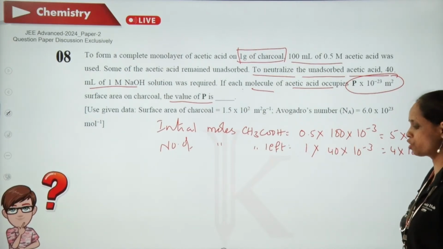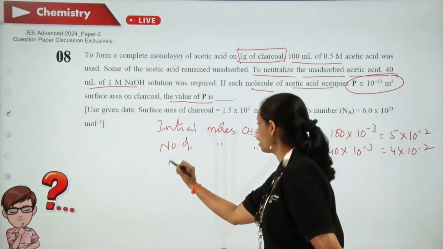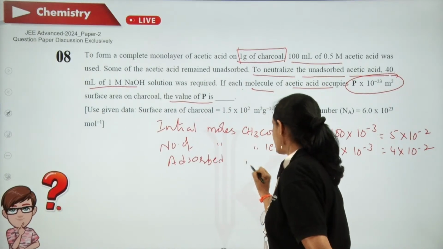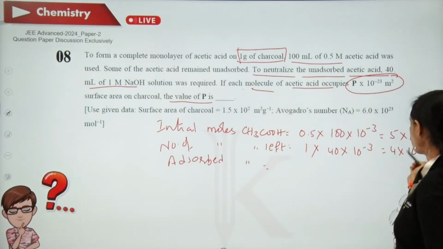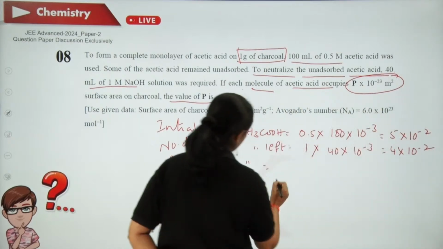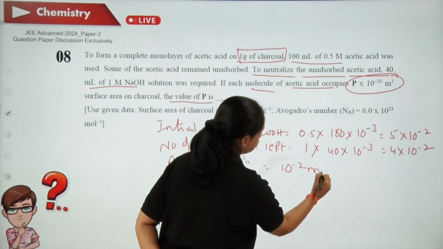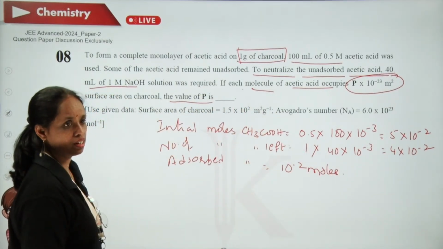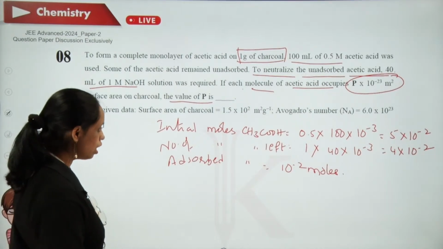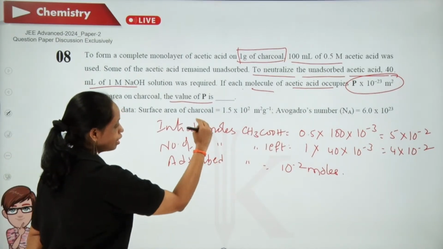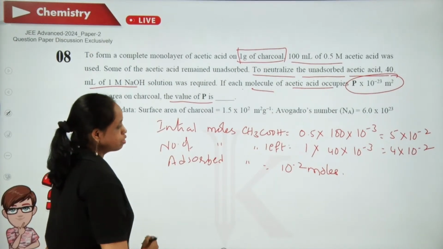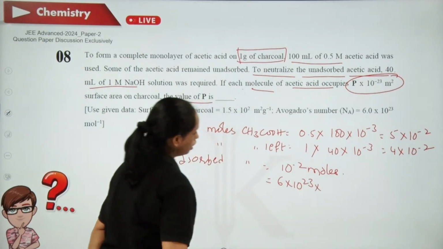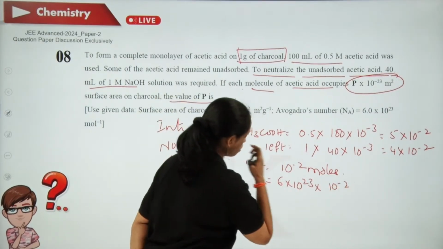Now how much is adsorbed? So I can say that adsorbed acetic acid is equal to this minus this, that is 10^-2 moles. So we got the number of moles of acetic acid which is adsorbed. Now after this, number of molecules we need. So I am doing 6 × 10^23 × 10^-2.